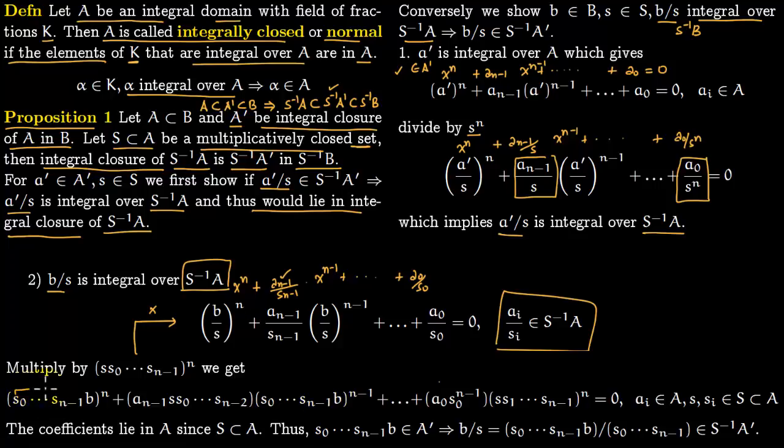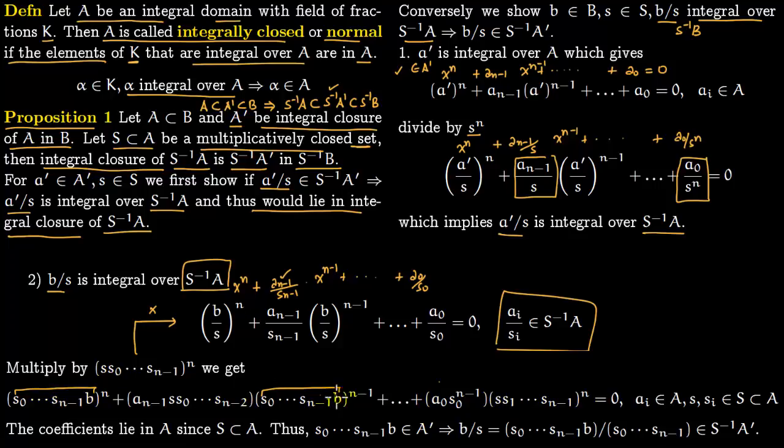Again we repeat this complete factor here, but you have n powers here, so whatever is remaining from here you put right here. For example, s to the n will cancel with s to the n minus 1, but you will still have s left, and then you have some powers. So you keep on doing this. You keep this factor as constant, and we have taken it to the power of n. As you can see, the power is always decreasing because this is a monic polynomial, so the leading term has this n here. In the end you will cancel out s0 with this s0, you will have n minus 1 remaining, and everything else is to the power of n.